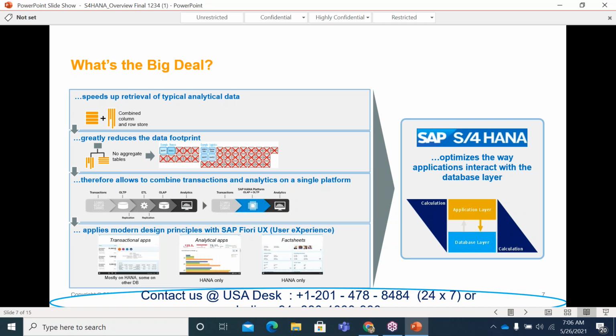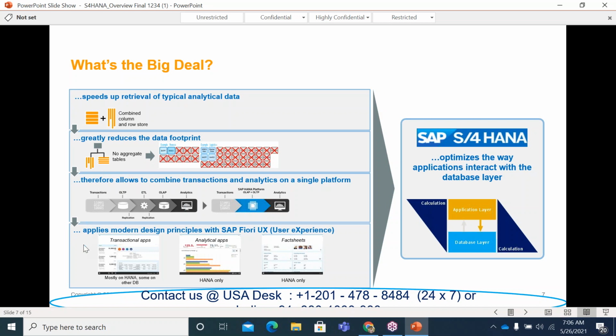These constraints and limitations we have overcome with this new database. With this, real-time reporting possibilities are now possible, so the business can take decisions in an effective manner on a timely basis. In that way, this product will be helpful for them.